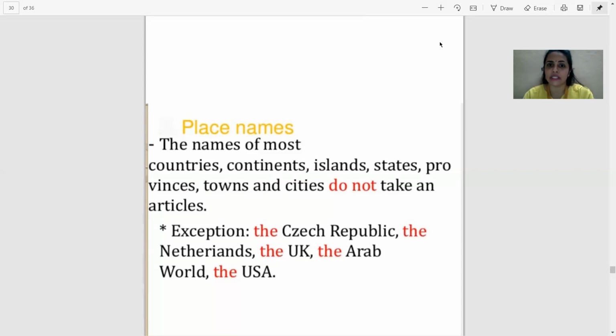When the states are united and have made one, they have decided to term themselves as a country. So that is why we use "the" before these names, because they are a combination of different states: the Czech Republic, the Netherlands, the United Kingdom, the Arab world, the United States of America, because they are united states. That is why we use "the". So this should be taken care of. But other countries which are whole in their governance, we never use the article. Clear?